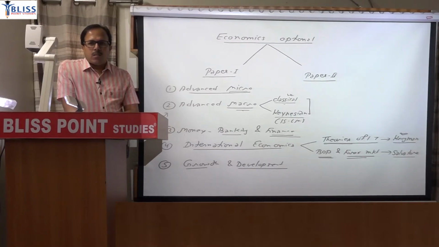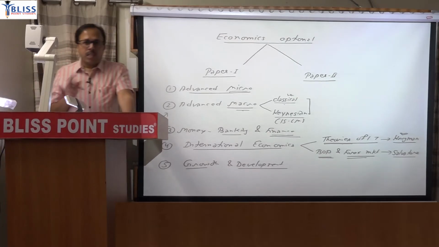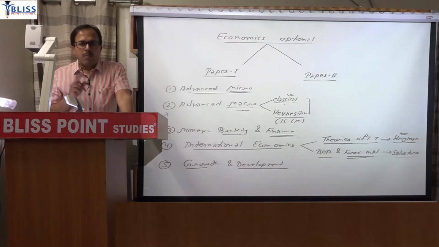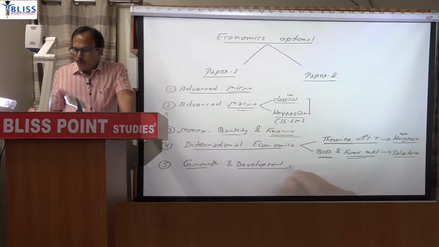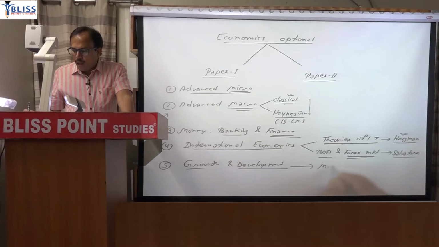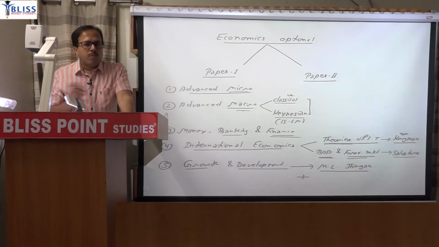The other one will be Jones for the Romer model, and Debraj Ray's Development Economics book for the Harris-Todaro model and the Lewis model, or Lewis-Ranis-Fei model. So you have to keep M.L. Jhingan, but apart from that, the rest you will get in the form of your study material.